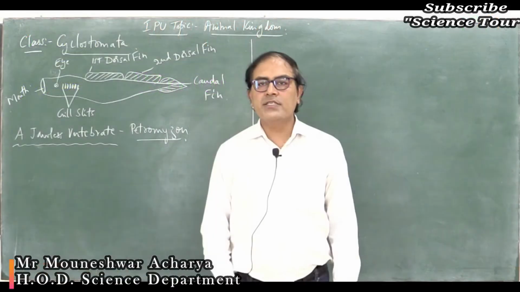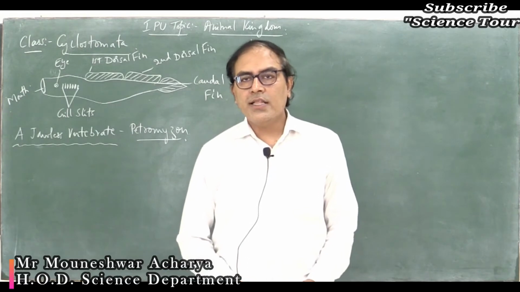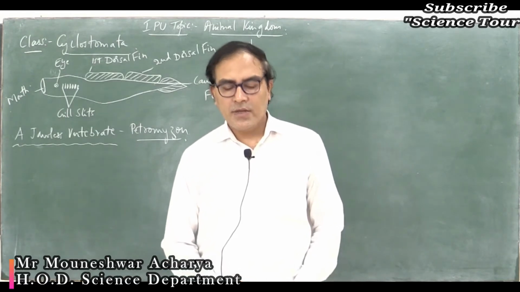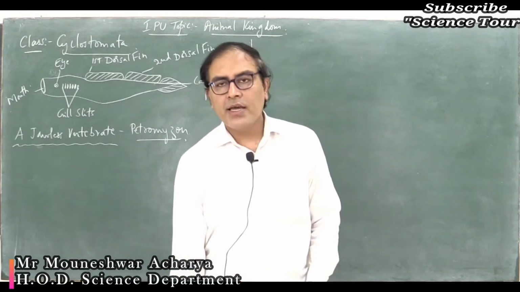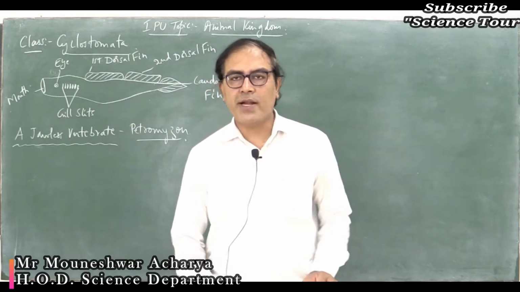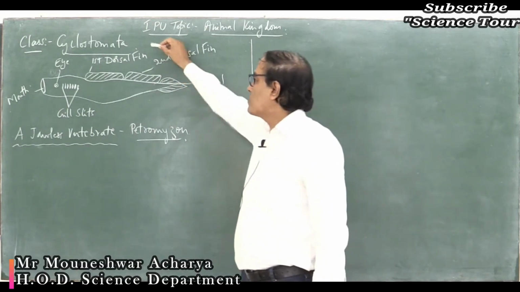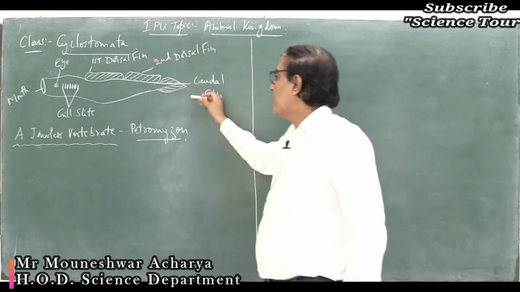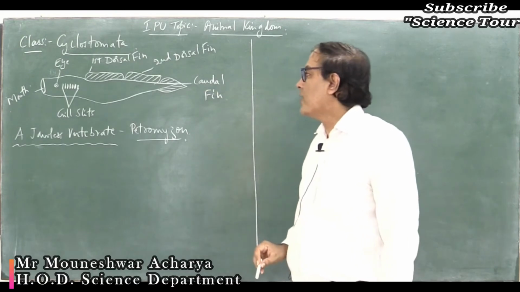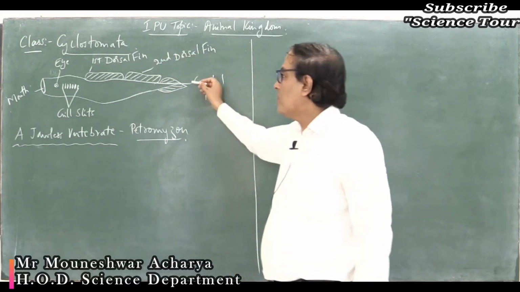Hello dear students, welcome back to Biology online classes. In the Animal Kingdom chapter, we will study an important small concept, that is about class Cyclostomata. As you know, cyclo means circular, stoma means opening. So, these particular organisms have a circular opening, so they belong to class Cyclostomata, which belongs to division Agnatha.